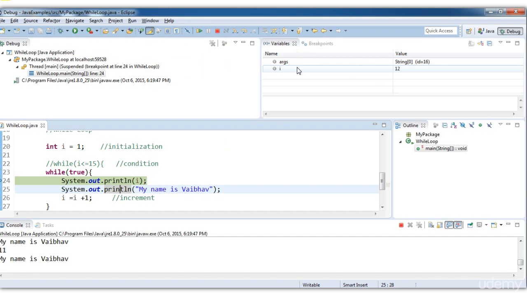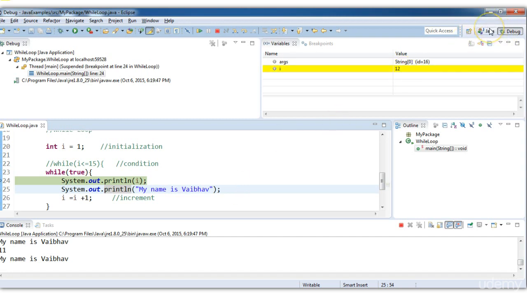It is very useful in large programs. This one was pretty simple, so we were able to understand. But when we have large programs with about 5 to 6 variables, keeping track of them is very hard. So in that case, this debug perspective is very helpful.